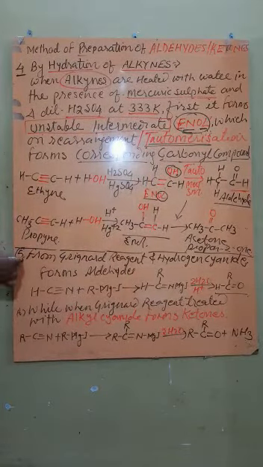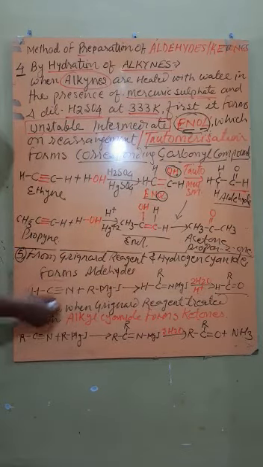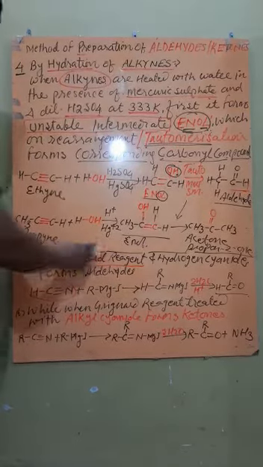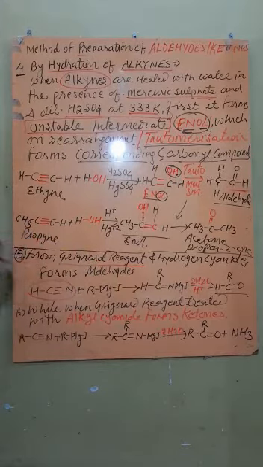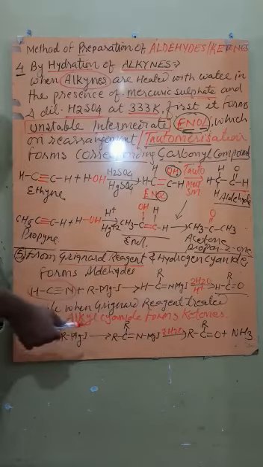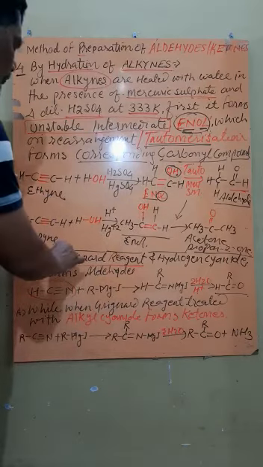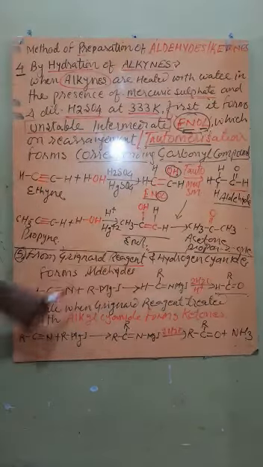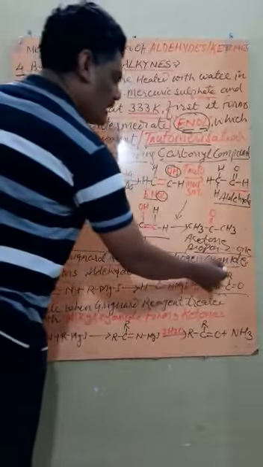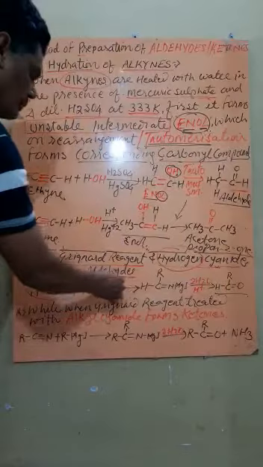One more very important method of preparation is again by an unsaturated and highly reactive compound, hydrogen cyanide. So we react it with Grignard reagent. Grignard reagent is one of the versatile reagents which is used to prepare a large number of compounds. Therefore the Nobel Prize was given to the scientist Grignard because he prepared Grignard reagent. In the first chapter we discussed how to prepare Grignard reagent. When Grignard reagent reacts with hydrogen cyanide, which is a cyanide compound but consists of only hydrogen, then it will form aldehyde.